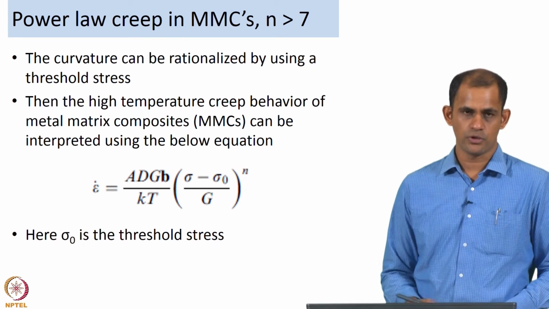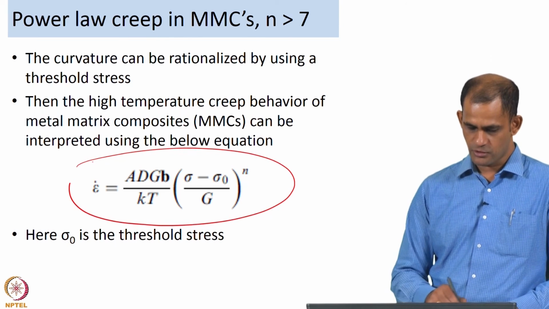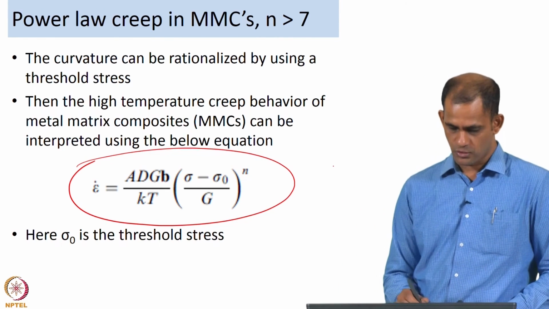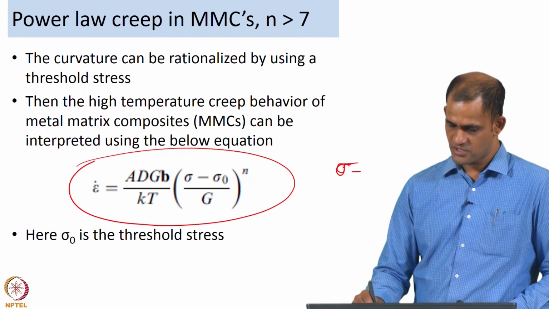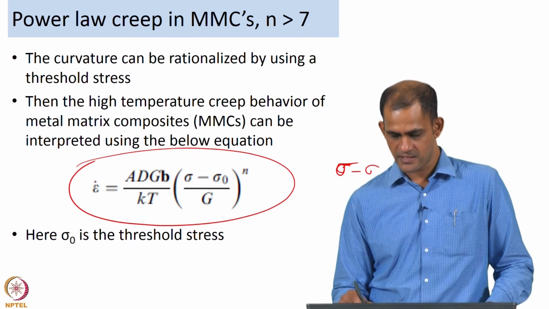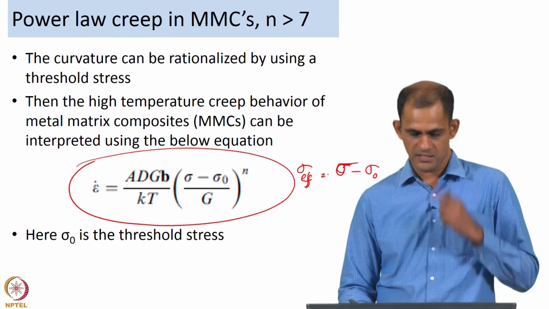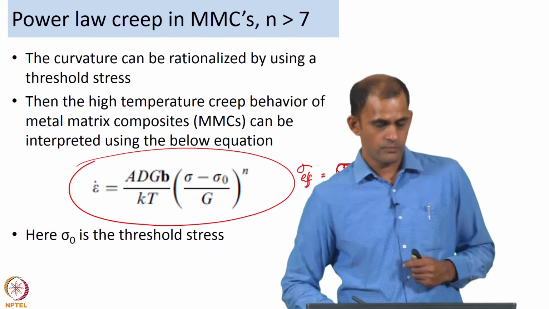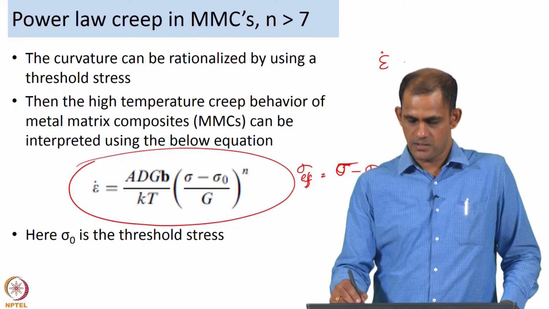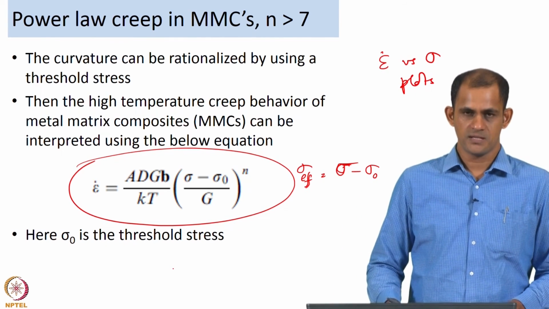The curvature, like I mentioned, can be rationalized by using a threshold stress, and the equation that you should use to describe the creep behavior of a metal matrix composite is given here. The stress that is actually driving the creep is an effective stress, it is not the applied stress, but it is applied stress minus sigma naught. So the effective stress is equal to sigma minus sigma naught. Now one can find out this value of sigma naught from the strain rate versus sigma plots.